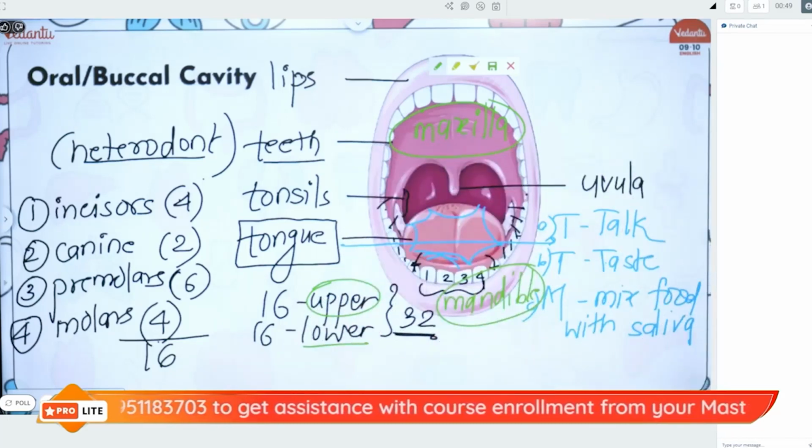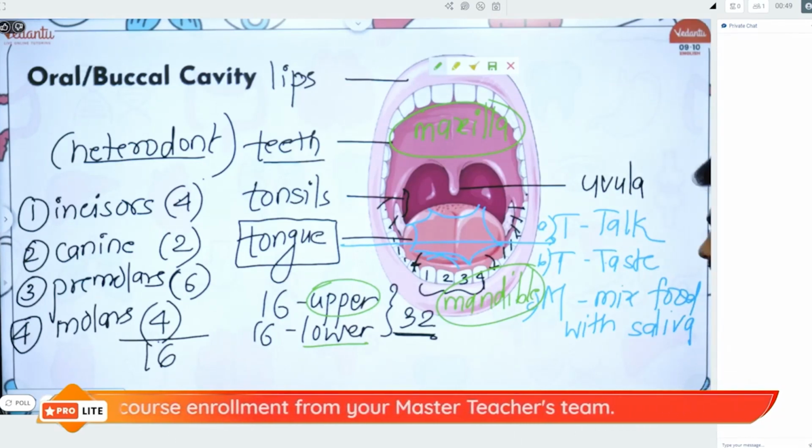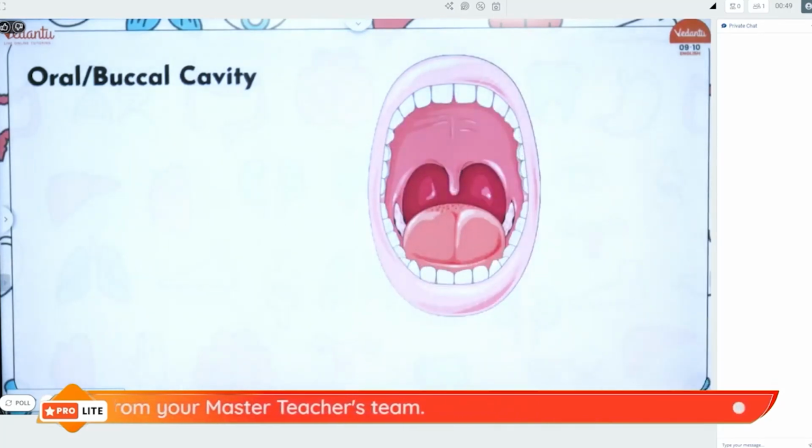Right? So that is your buccal cavity. Understood? If you want, you can take a screenshot of this. I am moving ahead. Fine? Okay. So that is your buccal cavity.